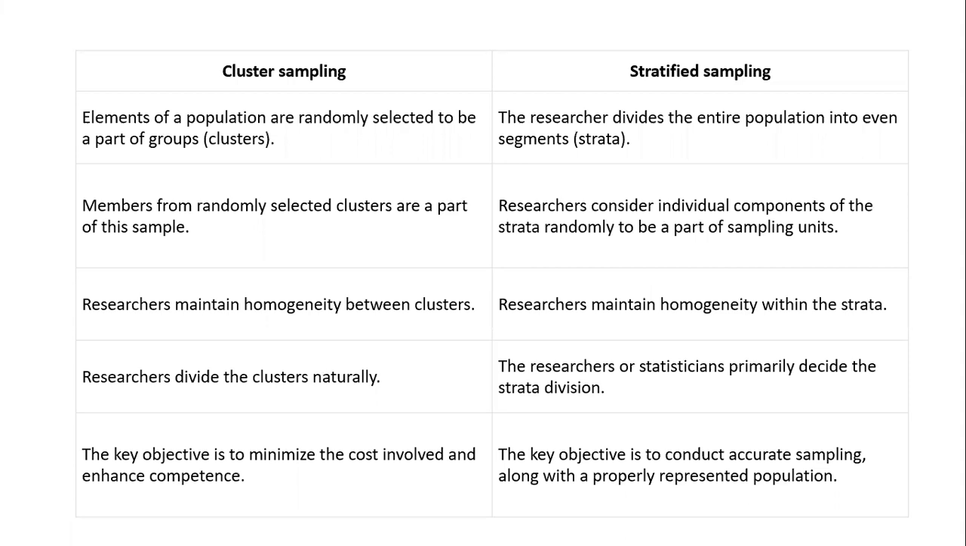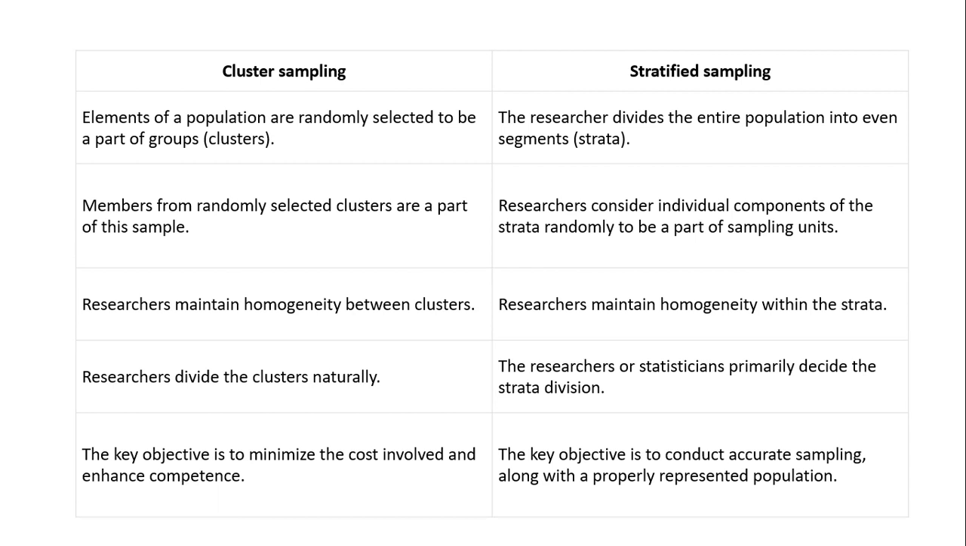Now, the differences between cluster sampling and stratified sampling. In cluster sampling, elements of the population are randomly selected to be part of a group. That is nothing but a cluster. In stratified sampling, the researcher divides the entire population into even segments that we call strata. Last class we have seen that. Members from a randomly selected cluster are part of the sample. But here, the researcher considers individual components of the strata randomly to be part of the sampling units. There it is random clusters, but here it is individual.